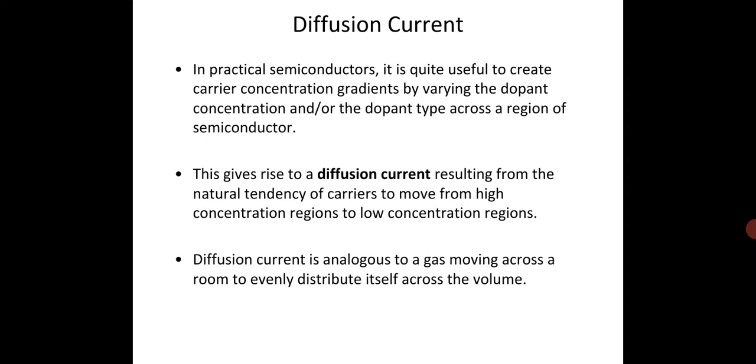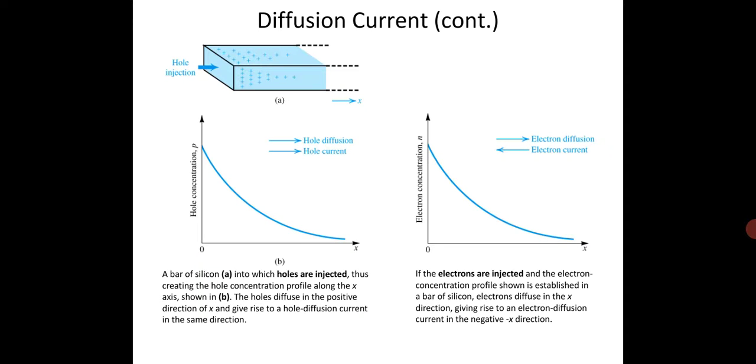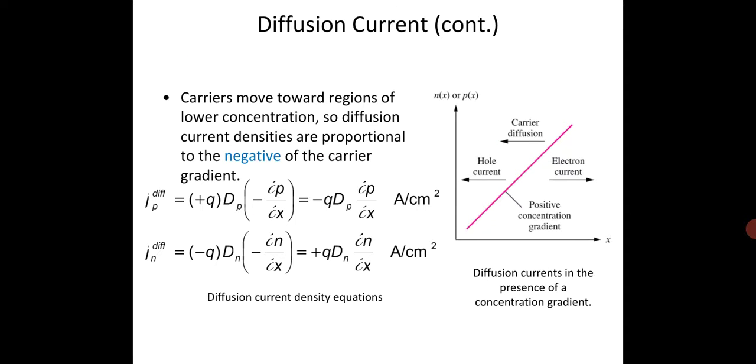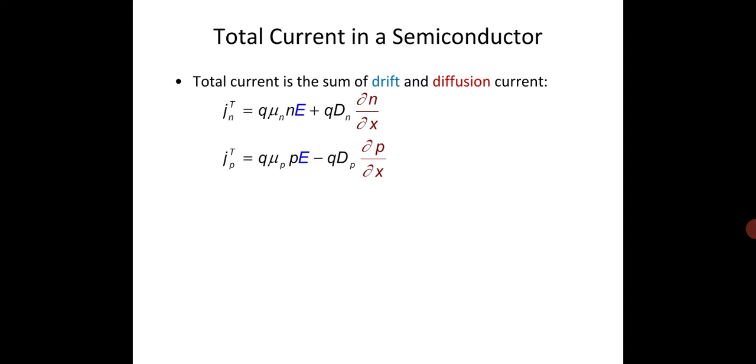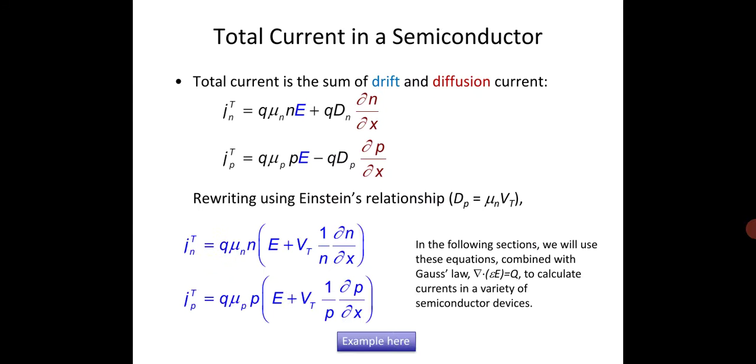Diffusion current is analogous to a gas moving across a room to eventually distribute itself across the volume. In the figure you can observe the hole concentration from higher density to lower density. Similarly, there is an electron concentration. So we consider the total current in a semiconductor for n-type material and for p-type material.